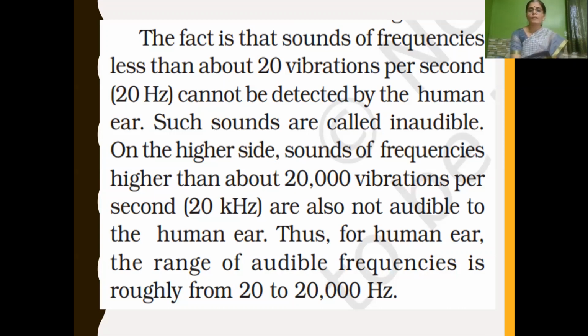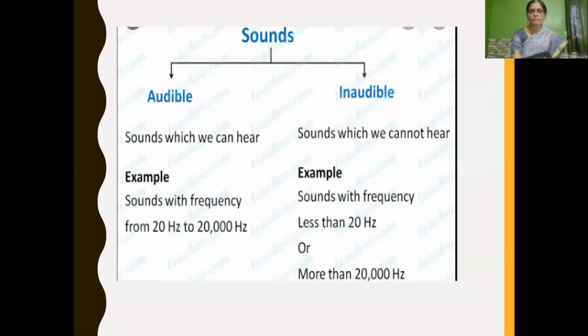That is why the human ear's range of audible frequency is between 20 hertz and 20,000 hertz. So only sound in this range of frequency can be heard by humans.